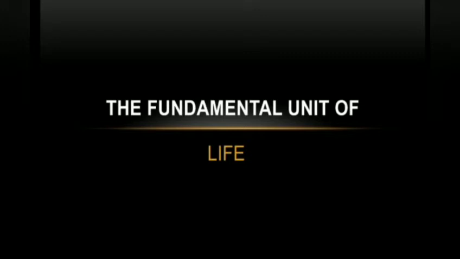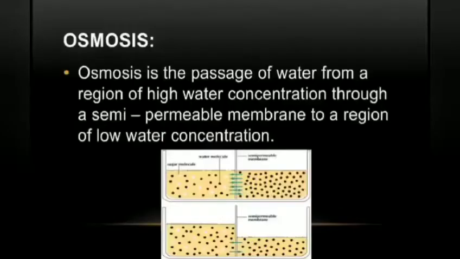So this movement of water molecules through a selectively permeable membrane is called osmosis. Today we are going to learn more about osmosis. So, what is osmosis? Osmosis is the passage of water from a region of higher water concentration through a semi-permeable membrane to a region of lower water concentration.